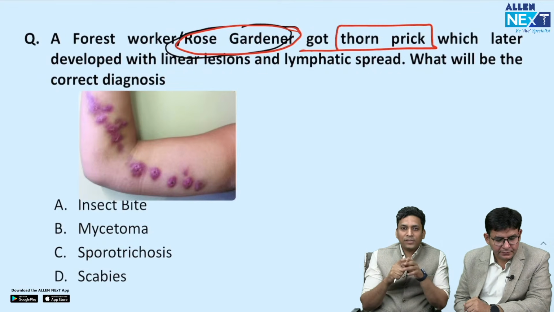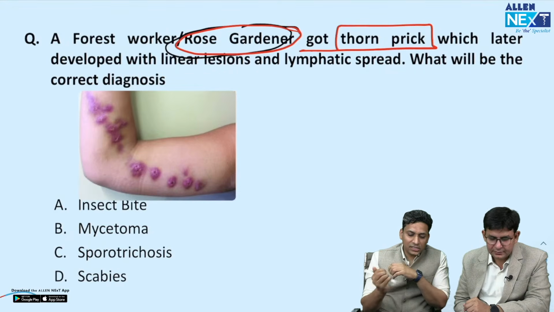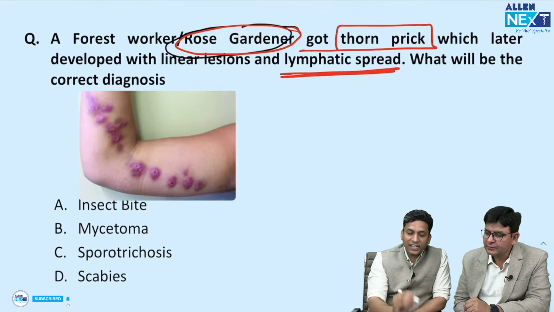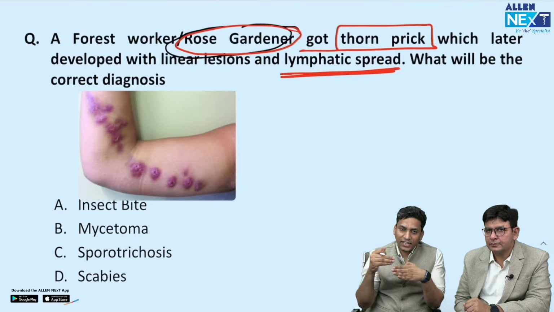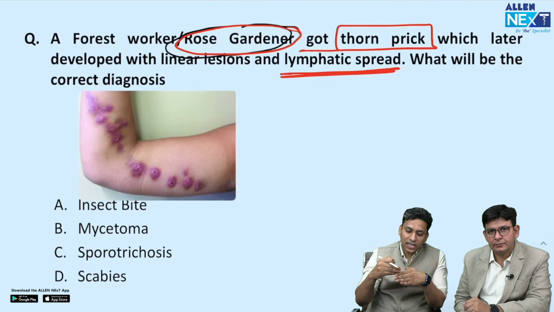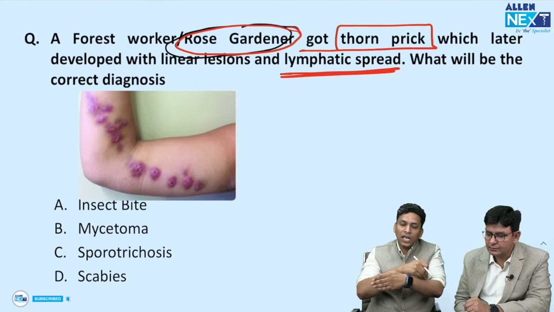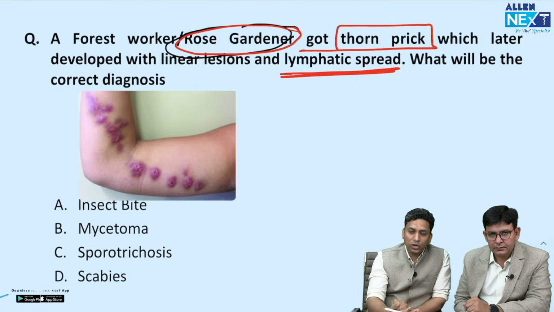Now this causative organism spreads via lymphatics. So because it is spreading via lymphatics, it enters into lymphatics, then it produces another nodule, then another nodule, then another nodule, and all these nodules are present in linear fashion along the lymphatics. And that is what you can see in the image.